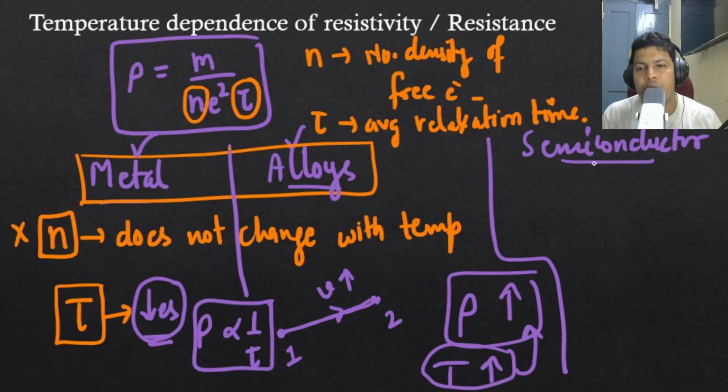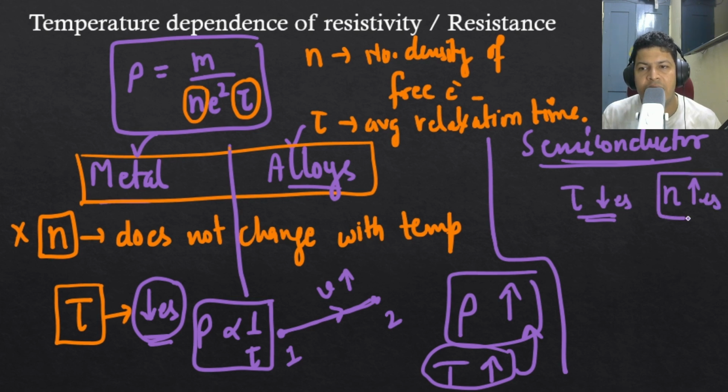Now in case of semiconductor, tau will decrease, that is okay, but the problem is, in semiconductor we have covalent bonds. When you increase the temperature, covalent bonds will break down, and due to the breakage of covalent bonds this number density n will increase, and this increase is much greater than this decrease.